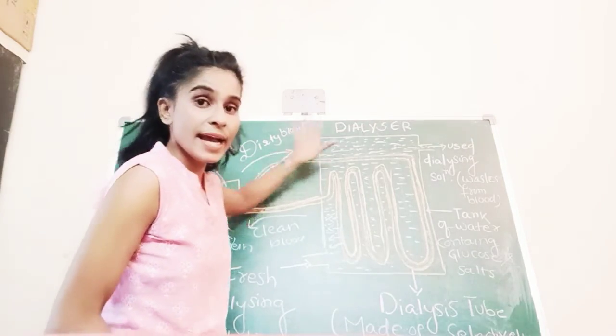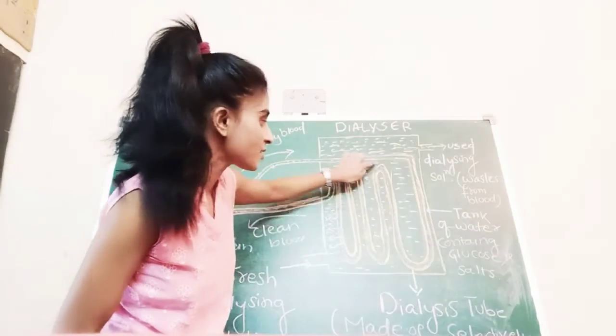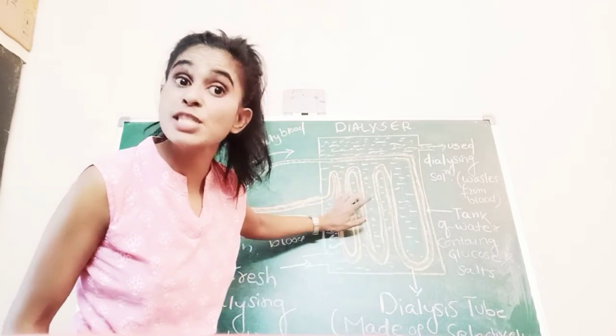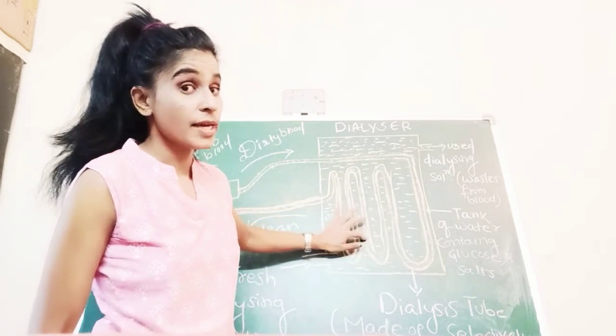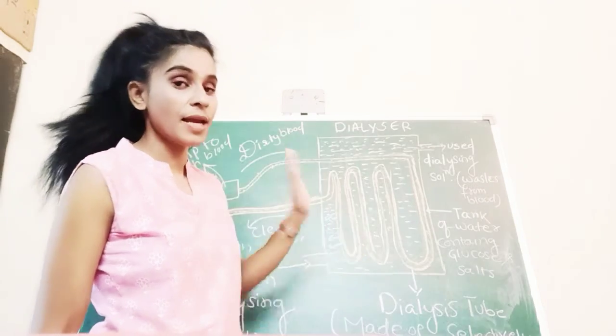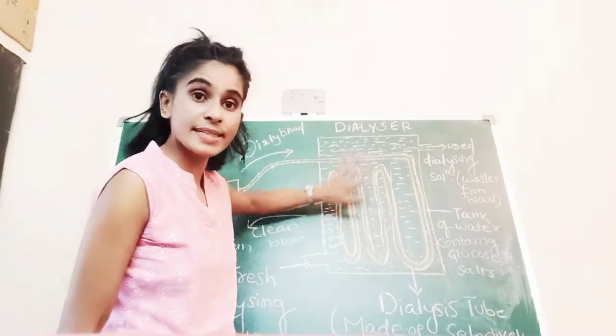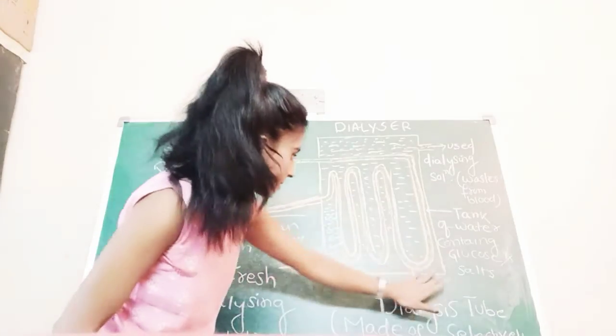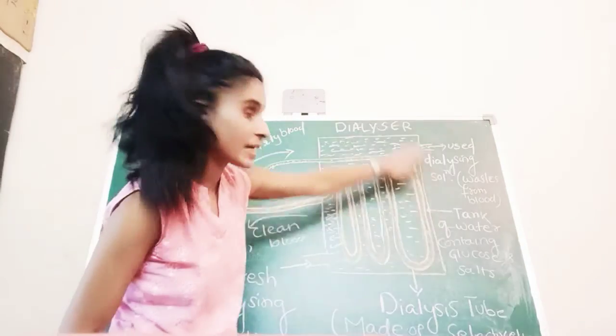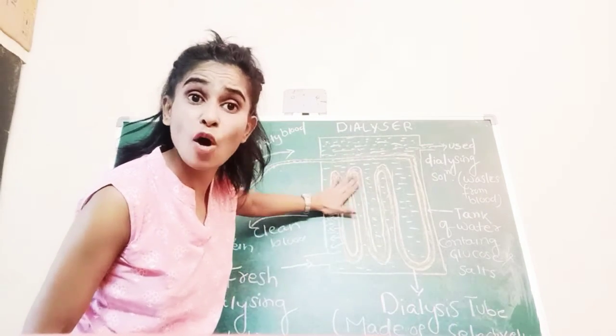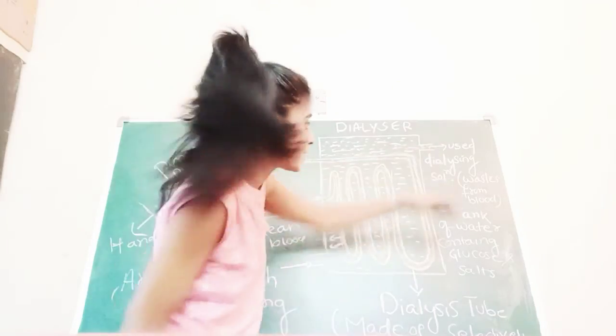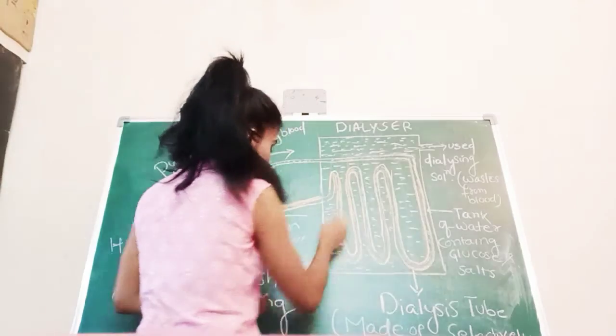Dirty blood enters through this tube-like structure. And what is this tube made up of? Cellulose. The tube is semi-permeable. Then the dirty blood is entered into it. And this tank, you can see this square-shaped tank, is already filled with a solution.